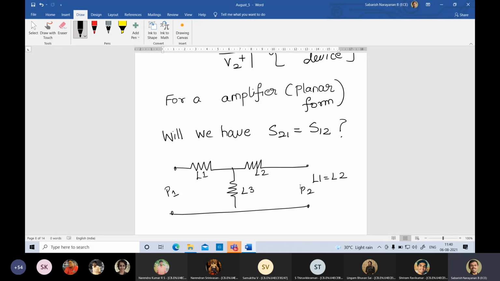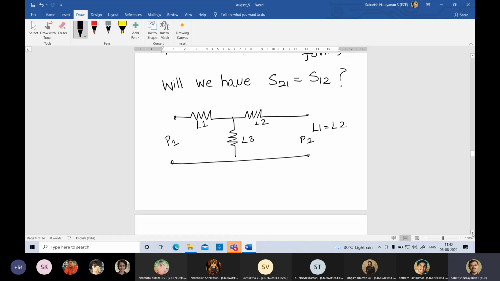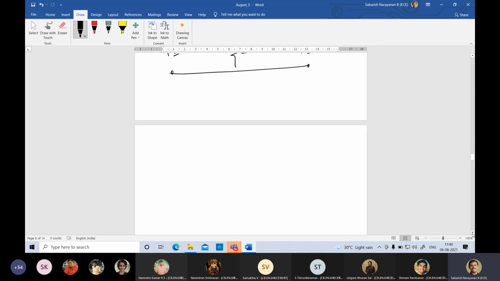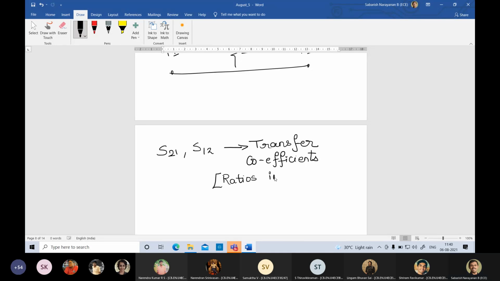Now we are done with the transfer coefficients. What do you mean by transfer coefficients? Any coefficient involving two ports. I can call S21 and S12 transfer coefficients. It's not a big thing, I'm just making things simpler. Transfer coefficients means ratios involving two different ports.